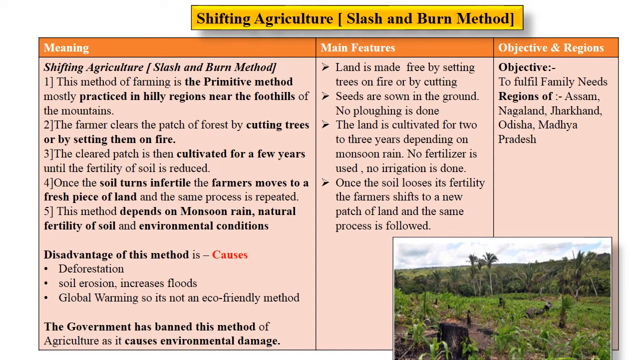Once the soil loses its fertility, the farmer shifts to a new patch of land, and the same process of cutting down of the trees or burning of the trees is done, and the land is made free to cultivate. Now, the main objective of this type of farming is to satisfy family needs. And it is mainly practiced in parts of Assam, Nagaland, Jharkhand, Odisha, Madhya Pradesh. Mostly, this farming is practiced by tribal people at the foothills of the mountain.